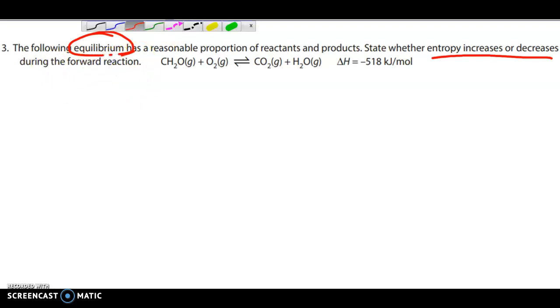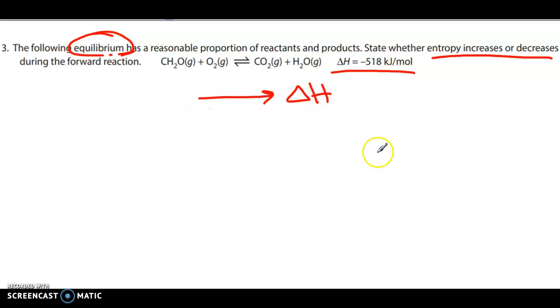So, let's go back to this. Here we have equilibrium, so we know that's going to go in opposite ways. And it says delta H is exothermic, negative 518. So that tells me delta H is favoring the forward reaction.